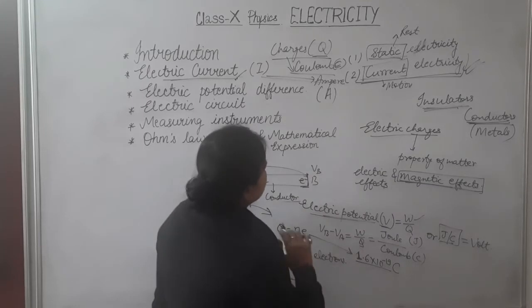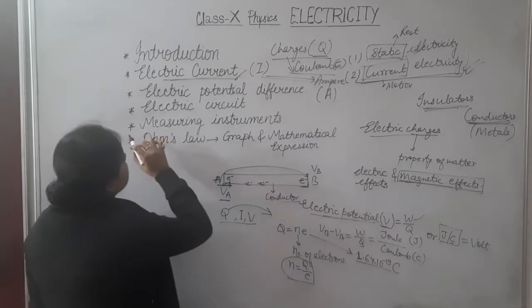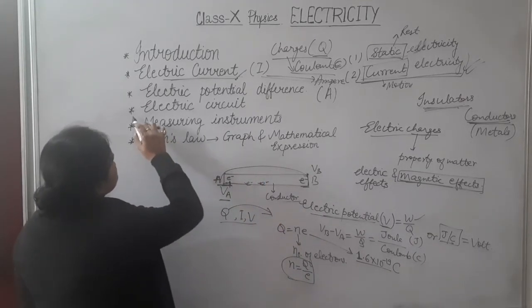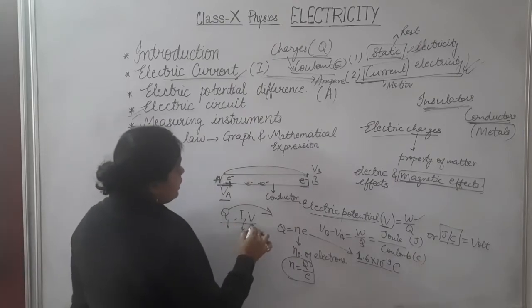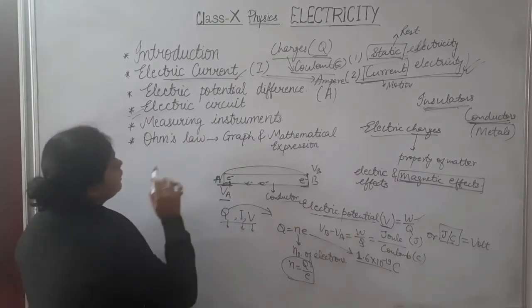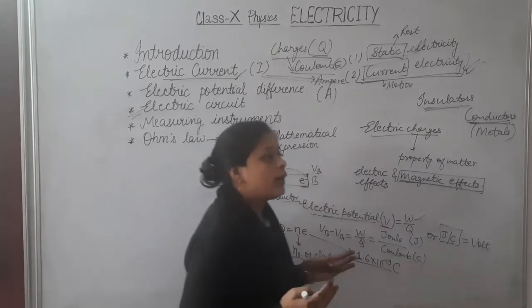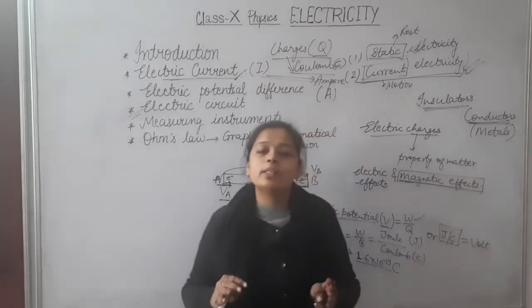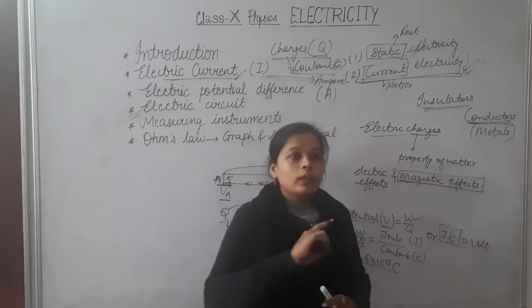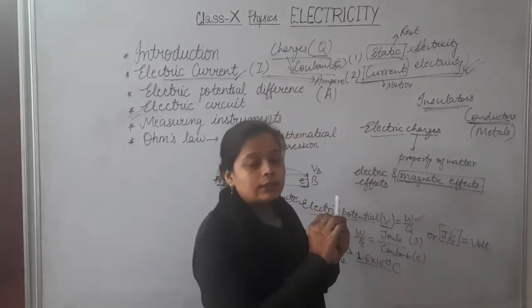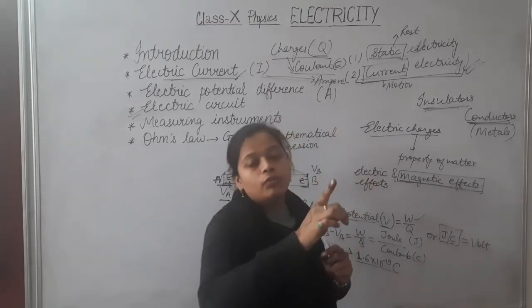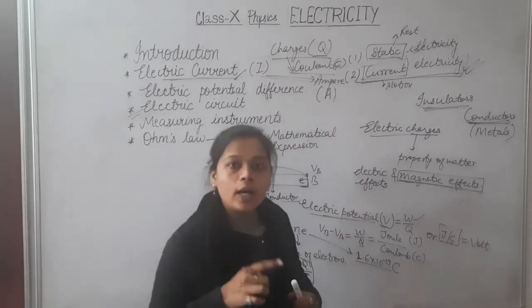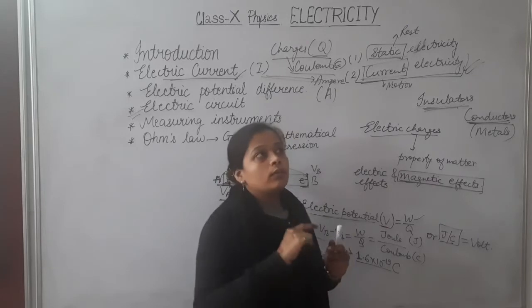Next thing we have to study in this topic is electric circuit. When you have understood about charge, current and voltage, what is an electric circuit? You have seen in your houses that from one board we connect one bulb with the help of wire, where the wire behaves as a conductor.